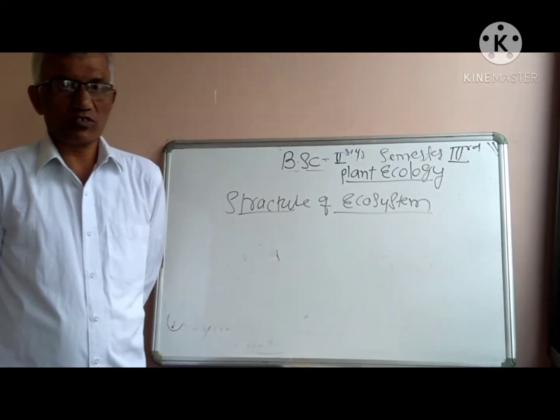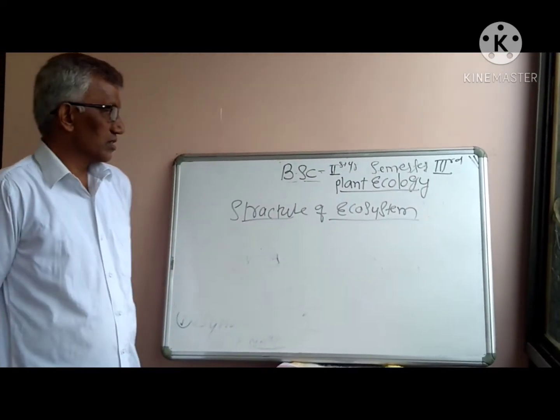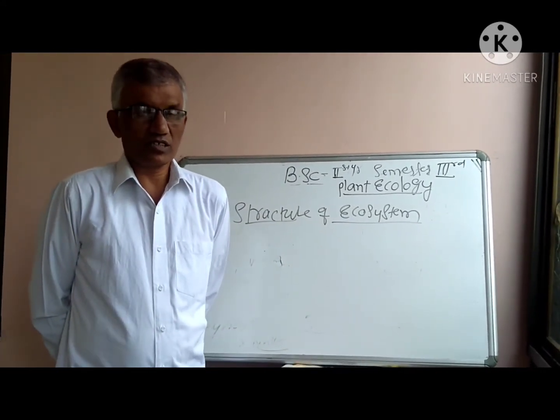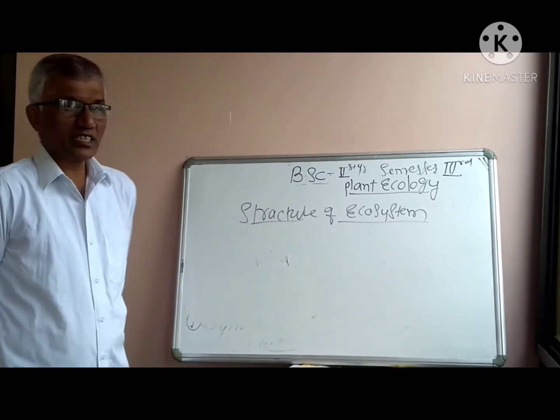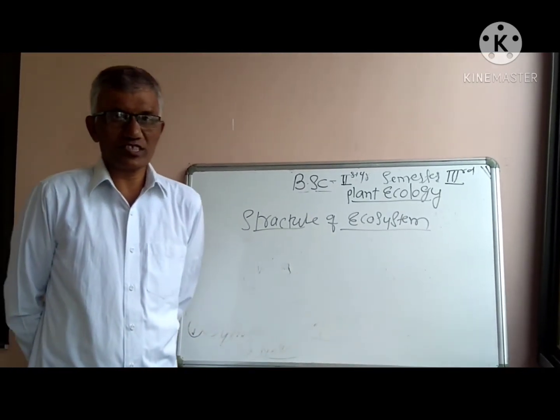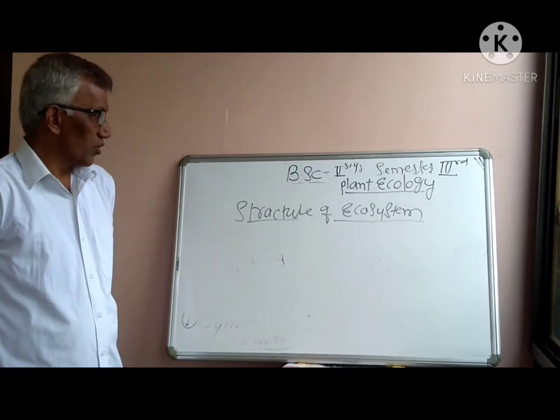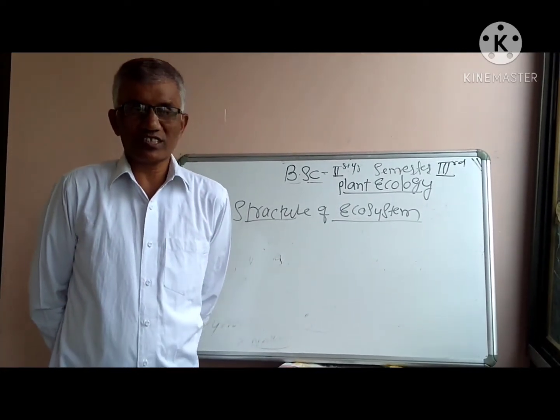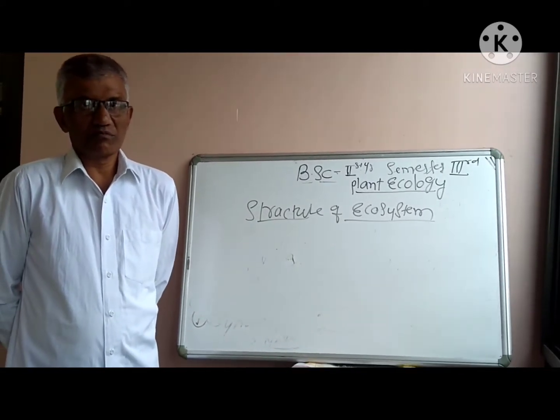In the last class we have discussed the definition of ecosystem, kinds of ecosystem, the overall bits which are mentioned in this chapter, that is ecosystem. What are the things they have mentioned for our syllabus? In kinds of ecosystem, there are mainly two types of ecosystems found on earth, that is natural ecosystem and artificial ecosystem. In natural ecosystem, again there is a marine ecosystem,